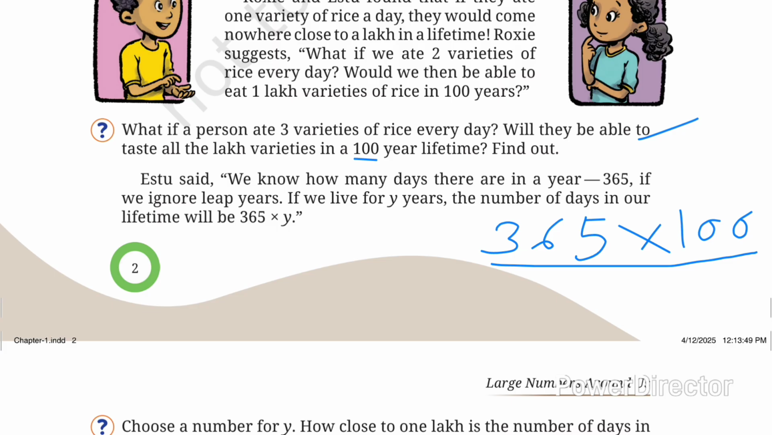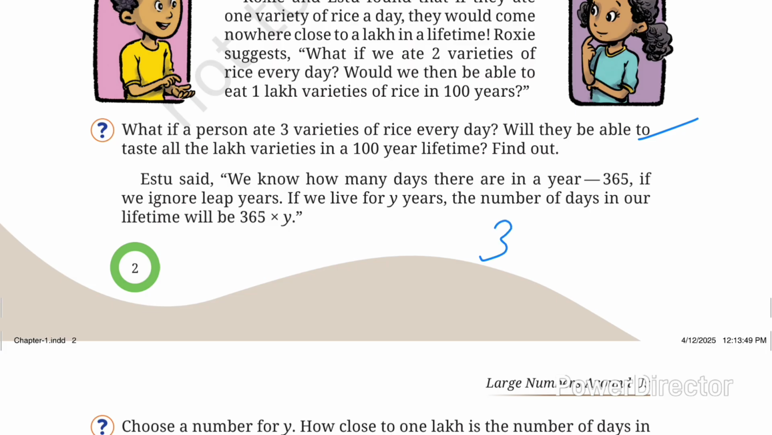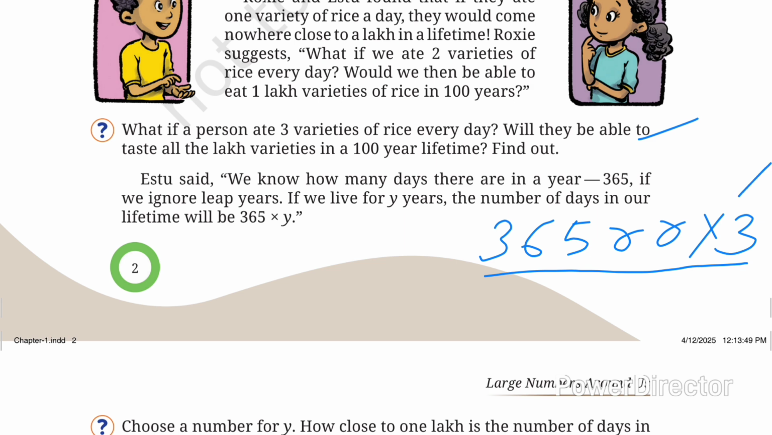For 1 year, 365 days. For 100 years, how many days does it become? Let me see. As usual, 1 5 is 5, 1 6 is 6, 1 3 is 3, and 2 zeros. Then it is 36,500. This is the total number of days. So 36500. Now what we have to do is, for that total number of days, 36500, we should multiply by the number 3.